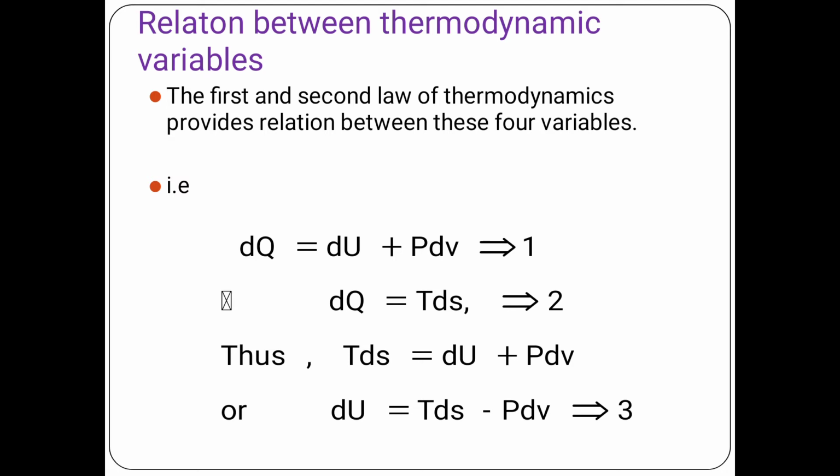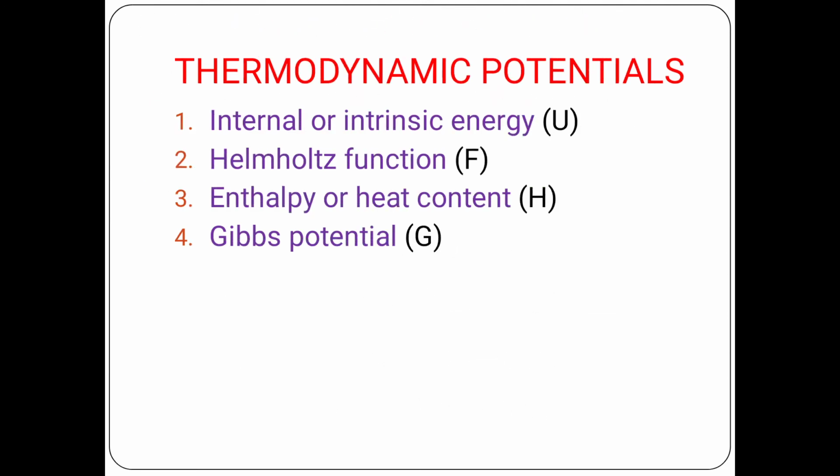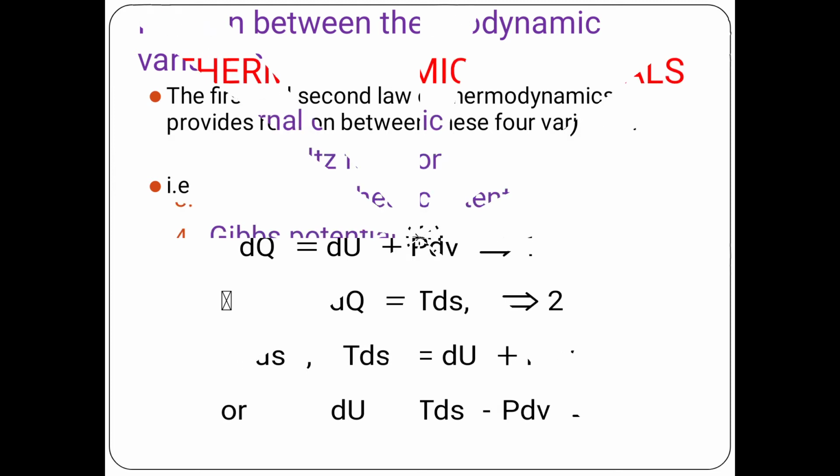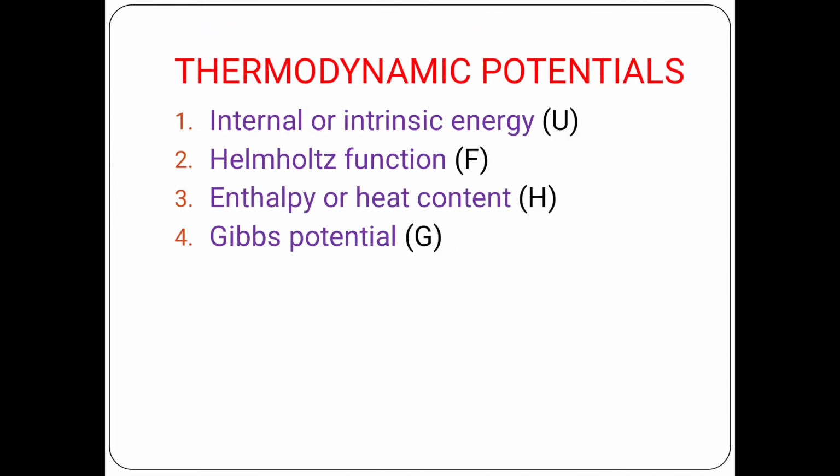So equation 3 expresses the change in total energy of the system in terms of four thermodynamic variables, that is P, V, T and S. For a complete knowledge of the system, we require some other relations. Therefore, we introduce some functions of variables, namely the pressure, volume, temperature and entropy.